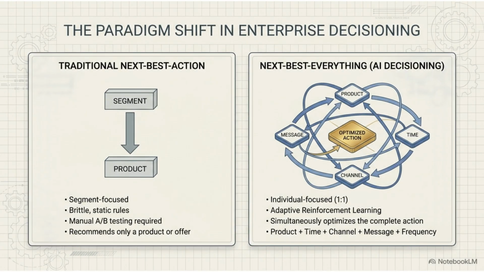Traditional next best action was segment-focused and relied on static rules. Today we are shifting toward next best everything, an individual-focused approach that uses adaptive reinforcement learning to optimize product, time, channel, message, and frequency simultaneously.